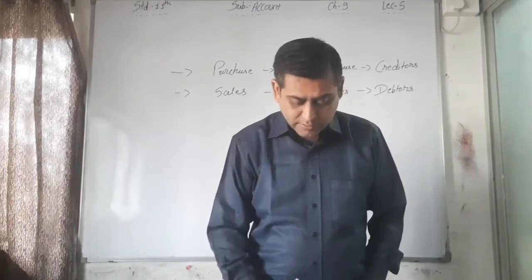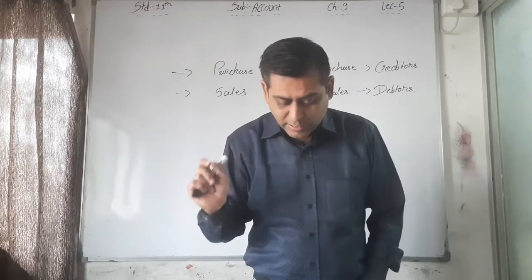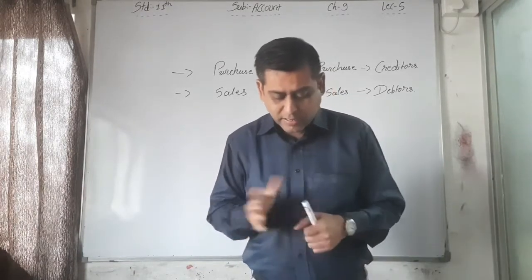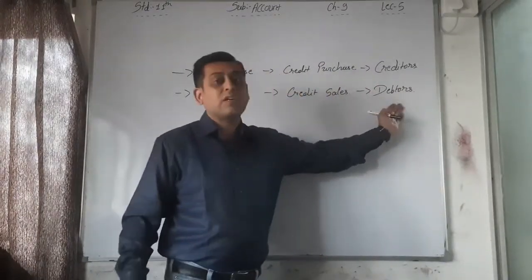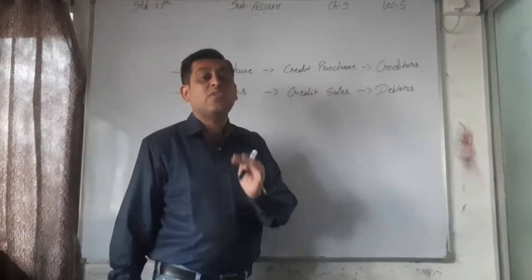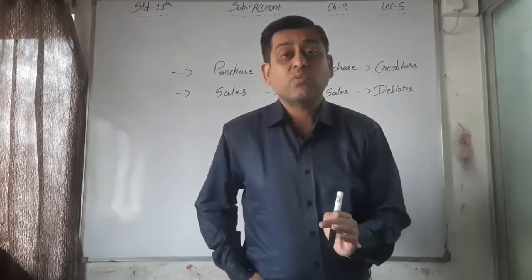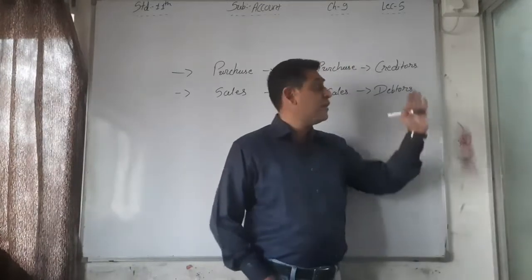Accounts of the traders from whom the goods are purchased on credit are creditors, and the accounts of customers to whom the goods are sold on credit are debtors accounts. This is called individuals account. These creditors and debtors accounts, I told you already, are individual accounts, and this is also called payable and receivable account, and that's why we have to maintain it, because the main thing of the business is this.